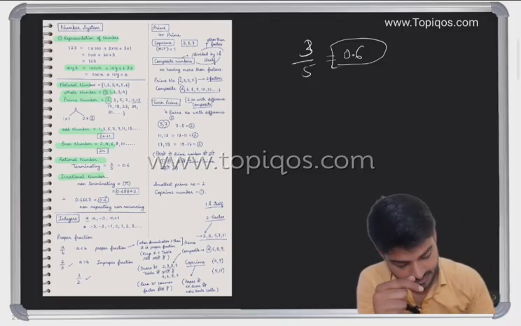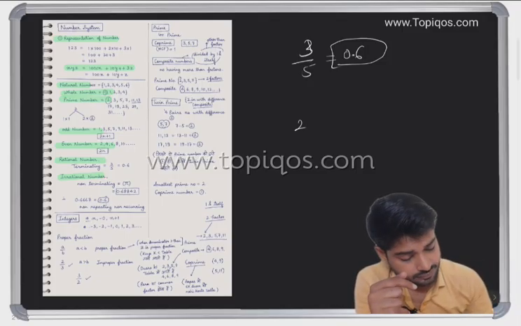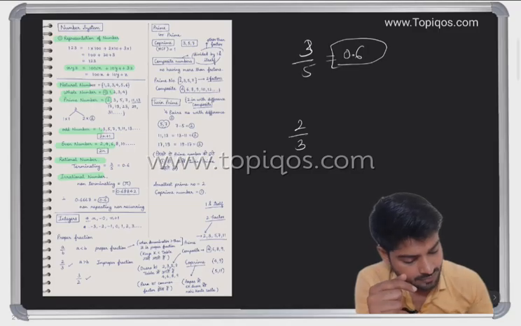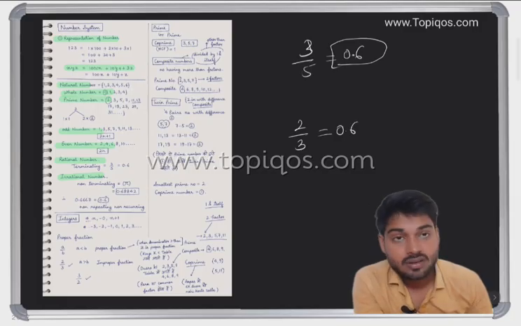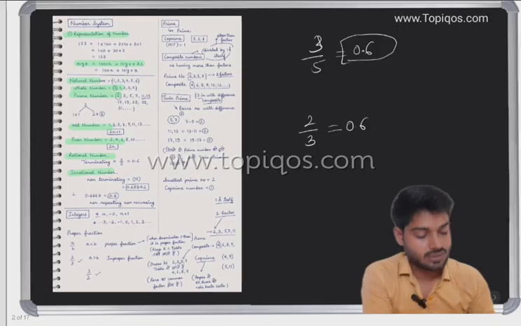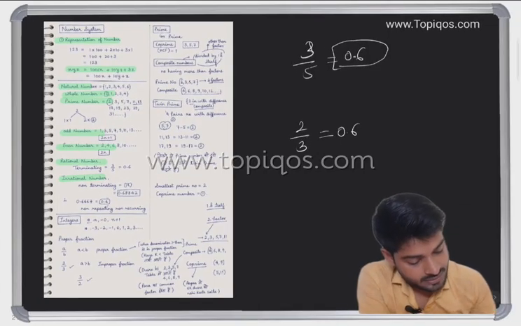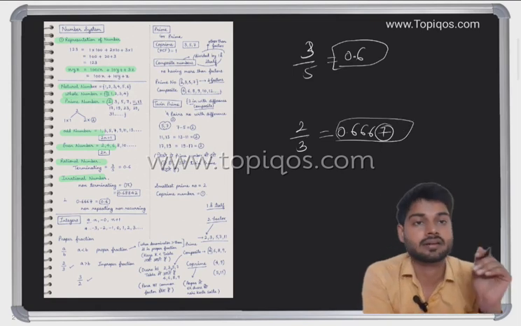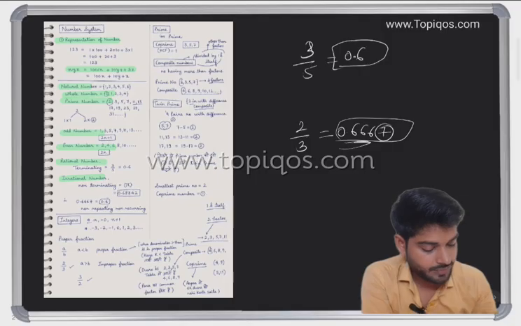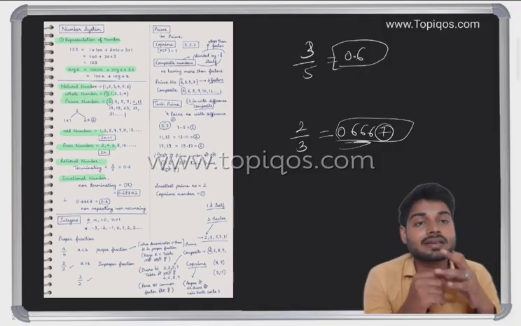But in case I take 2/3, 3 sixes are 18, so 0.6, and again you have a 2, so again it would be 0.6, 0.666, and so on. So here we don't have a terminating end. It's a continuous chain.